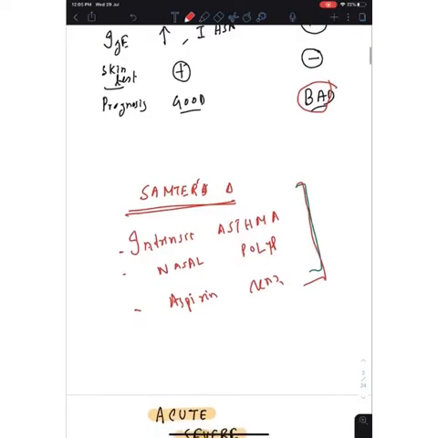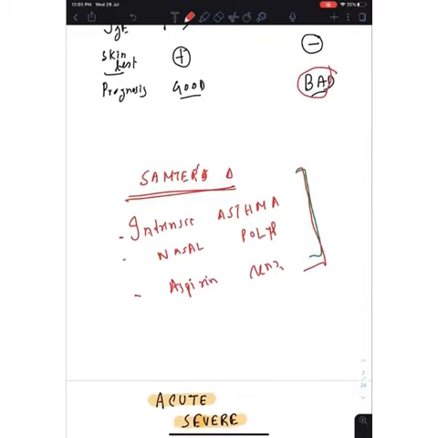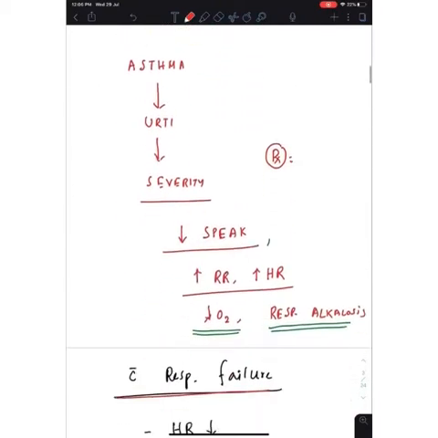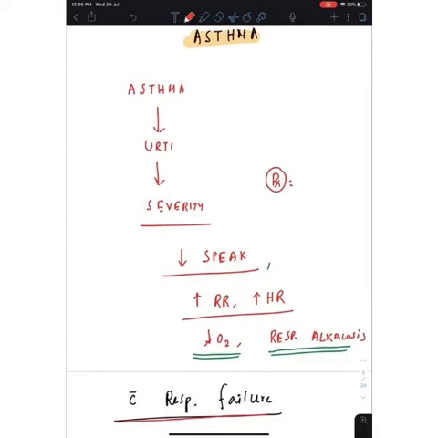Now a very important thing: as a doctor, we have to know how and when you will diagnose a patient of acute severe asthma. He or she must be a patient of asthma who is on treatment, and there will be some precipitating factor, like an upper respiratory tract infection. After that, the severity of asthma rises, and he comes to the emergency speaking very few words.